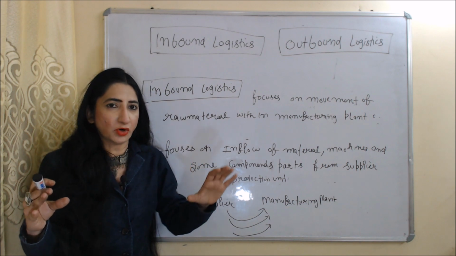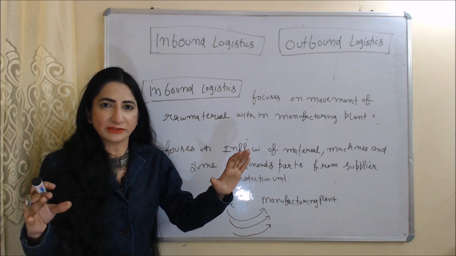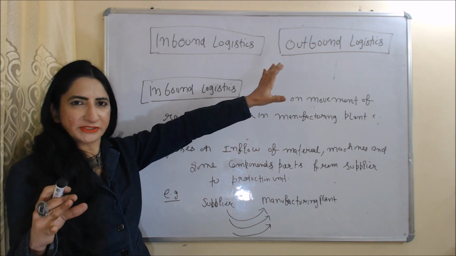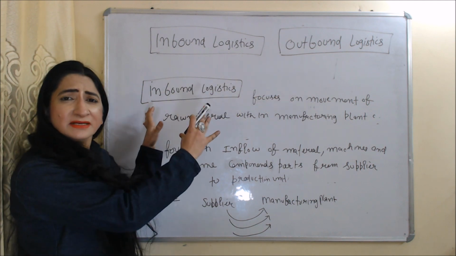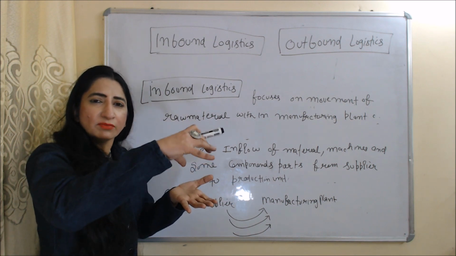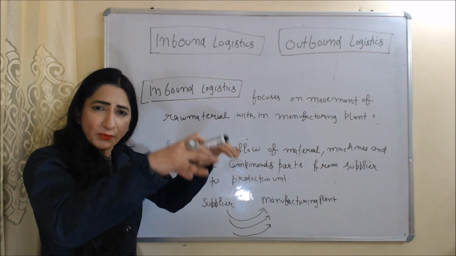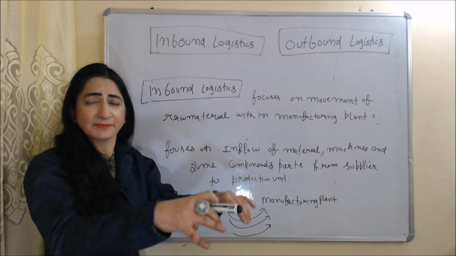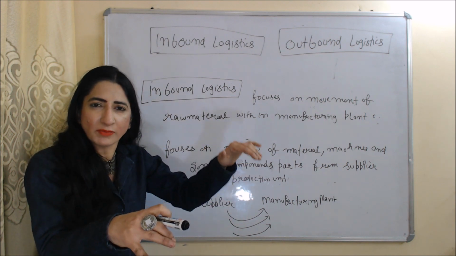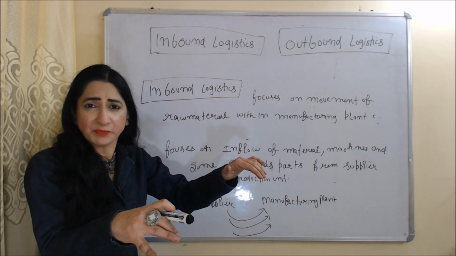Now we are going to talk about two major types of logistics: inbound logistics and outbound logistics. So what is inbound logistics? Inbound logistics focuses on movement of raw material within manufacturing plants.